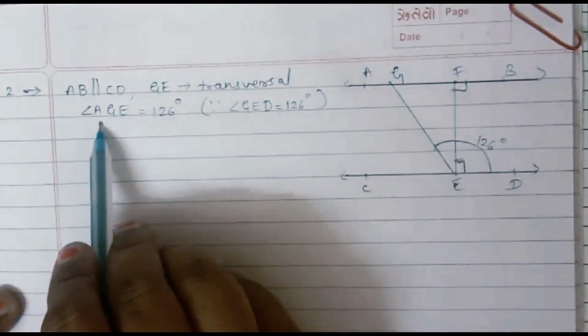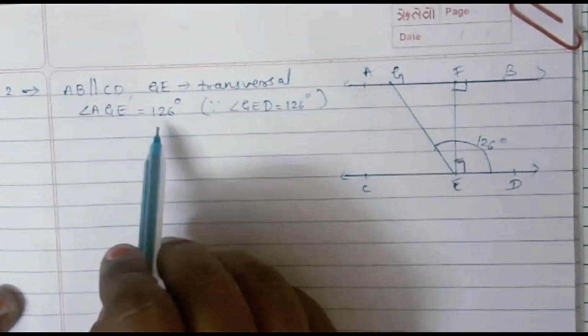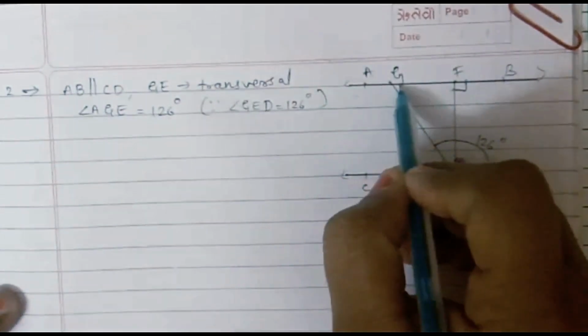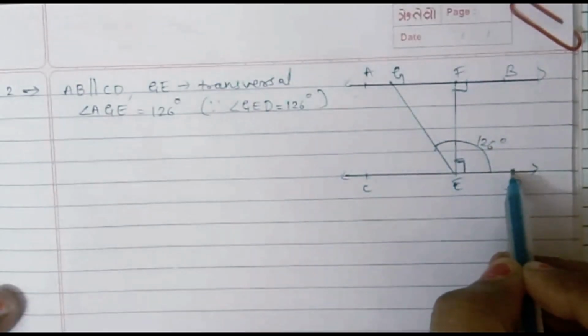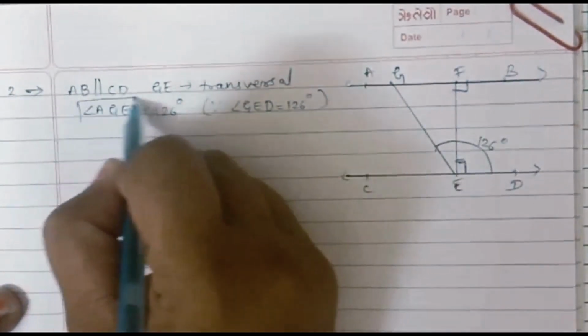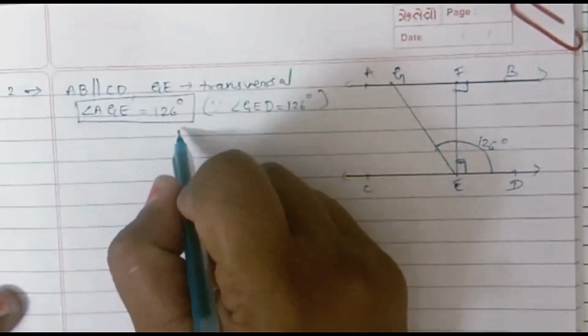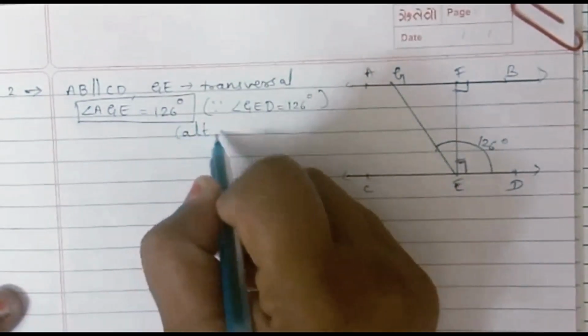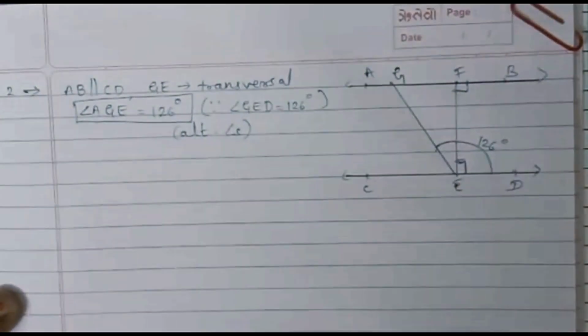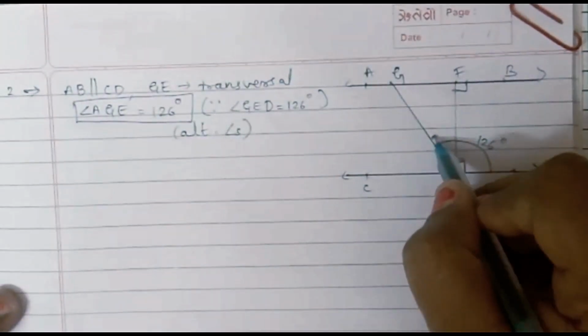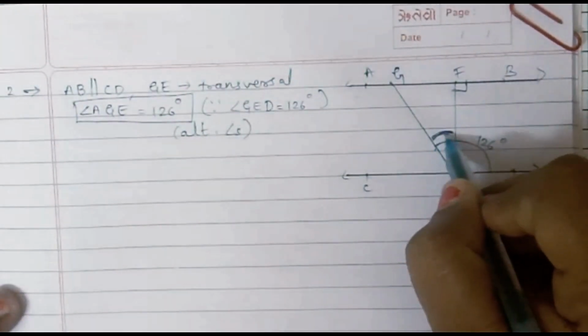So we got our first answer: angle AGE also will be 126 because they are forming alternate angles, right? So this is our first answer, AGE is 126 degrees. You can write the reason, they are forming alternate angles. Now the second question is to find this GEF, right?